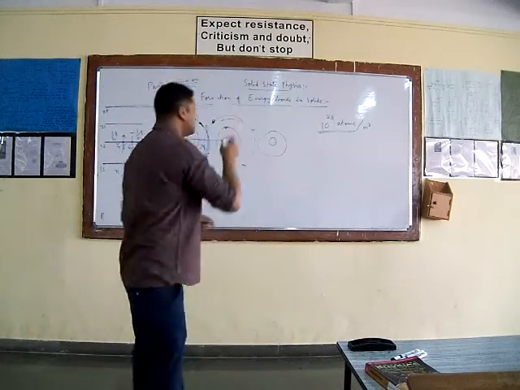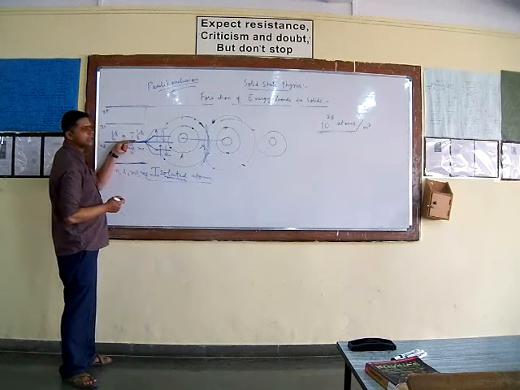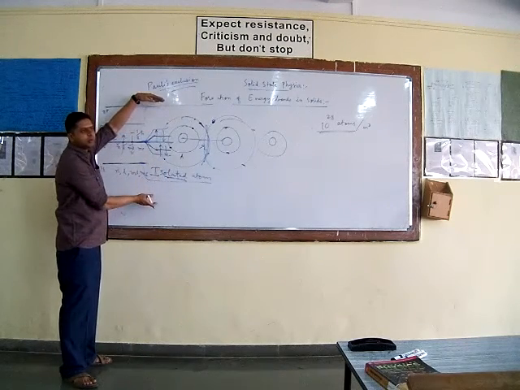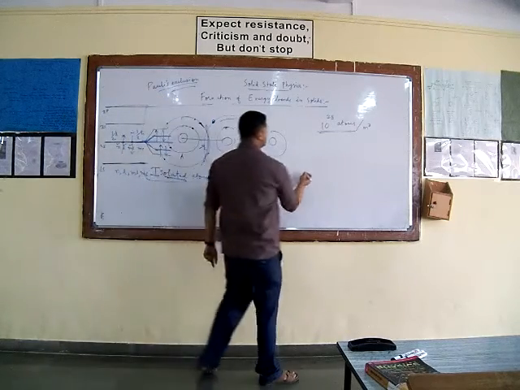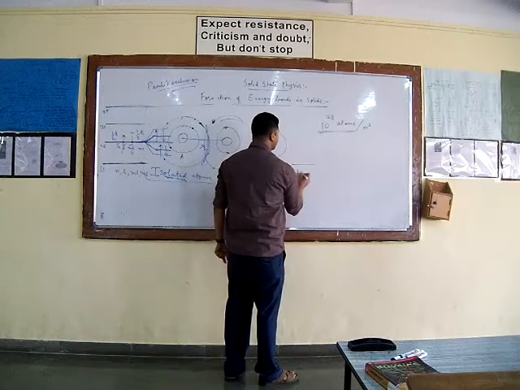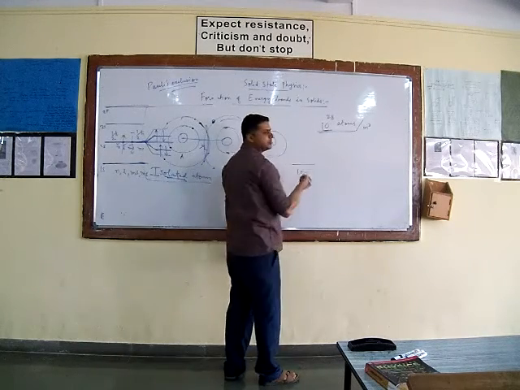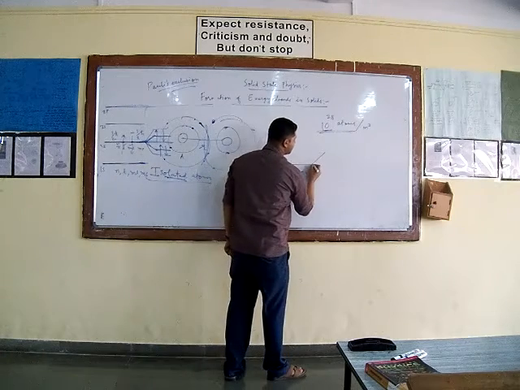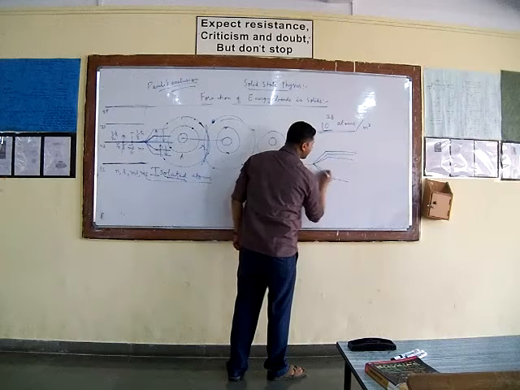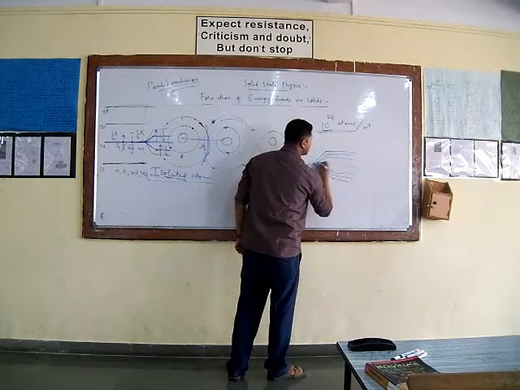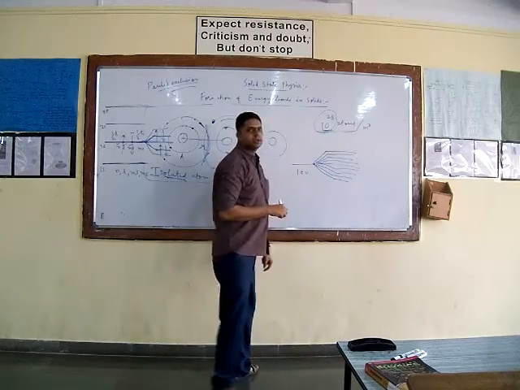So if such a number of atoms comes in close proximity, then this single energy level will split up into 10 raised to power 28 energy levels. Just imagine that there is an energy level of the order of say 1 electron volt. If 10 raised to power 28 atoms come in close proximity, then this 1 electron volt will split up into 10 raised to power 28 energy levels.